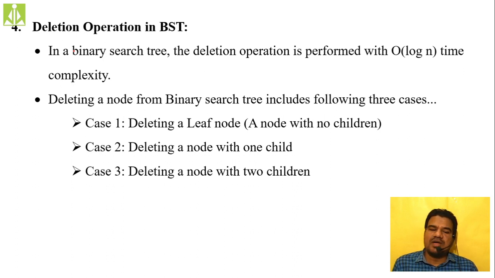Leaf node means no children, isn't it? If there are no children, then how do we do the deletion? Then deleting a node with one child, how do we delete? We will see the procedure actually. Then deleting a node with two children. These three are different cases.